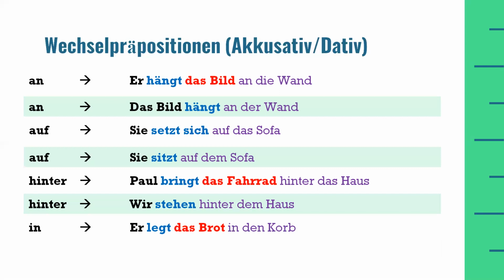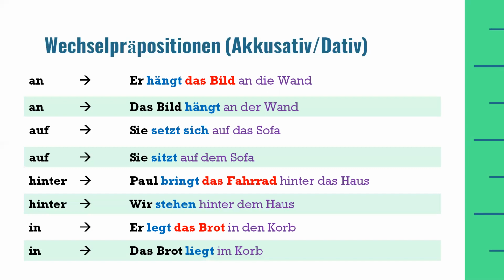Next two-way preposition is in, which means in. Legt das Brot in den Korb. He puts or places bread in the basket. The second example is das Brot liegt im Korb. The bread lies in the basket. In these two examples, you can also notice the difference. In the first example, there is a movement. I am putting the bread in the basket. And in the second example, we are just telling where the bread is.